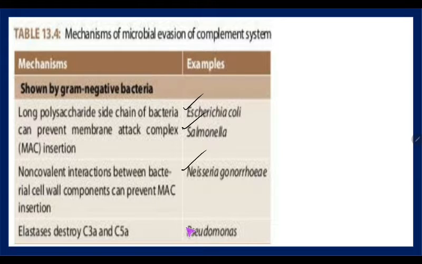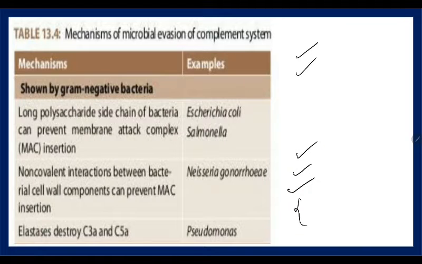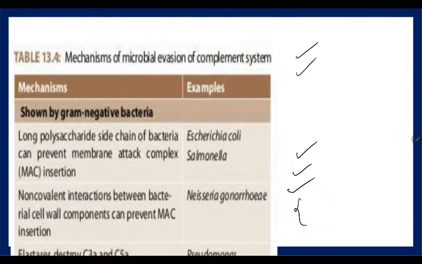And then a bacteria which is peculiar for producing a green pigment, that is Pseudomonas. Next is Staph and Streptococcus. At last, HSV, EBV, viruses and Vaccinia virus. At last, Trypanosoma cruzi and Candida albicans. Here we know Trypanosoma cruzi will stimulate the alternate pathway. We have already studied that earlier. So these are all the microbes that are going to evade the complement. Just know these bacteria names. The rest of it, if possible, you can remember, or else let us not confuse it.